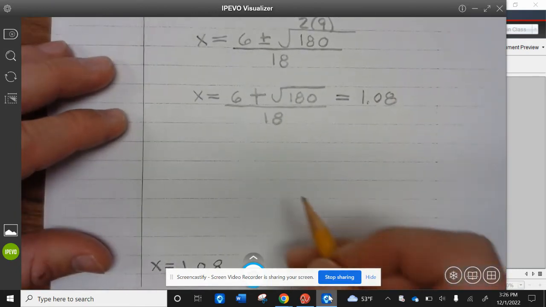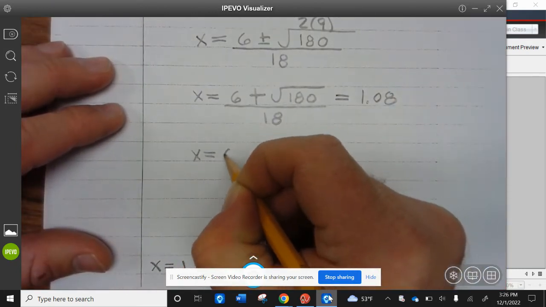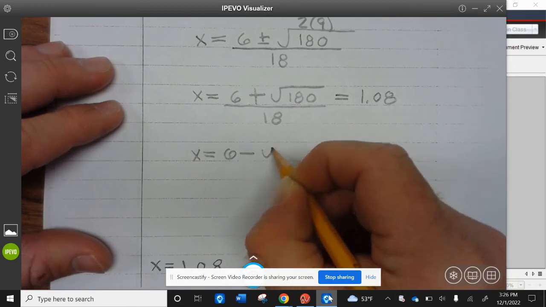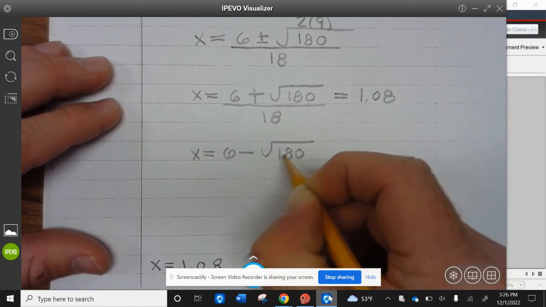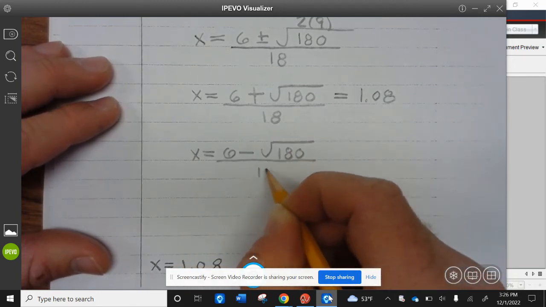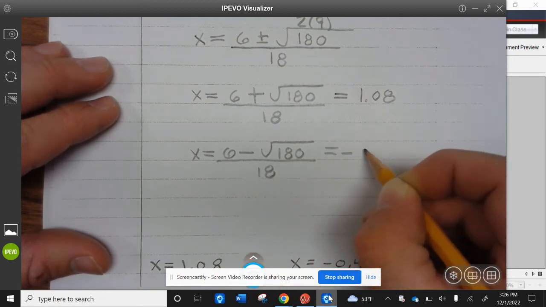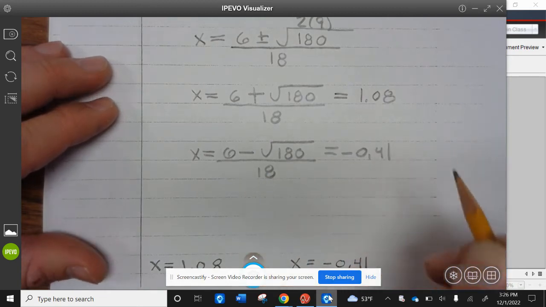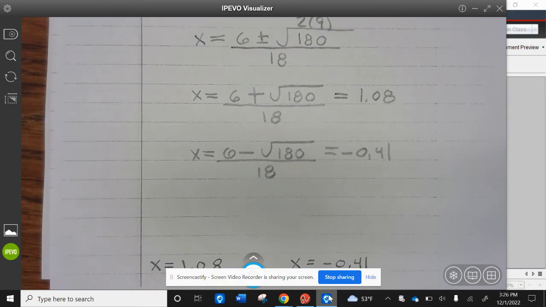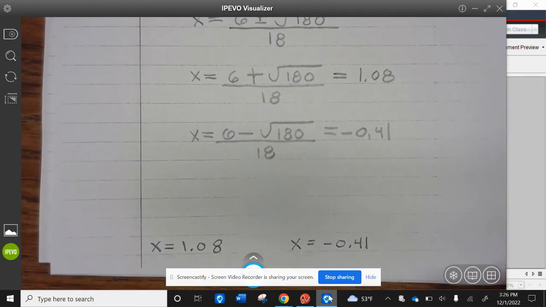So x equals 6 minus the square root of 180 divided by 18 equals negative 0.41. All right, go and finish up example 6.